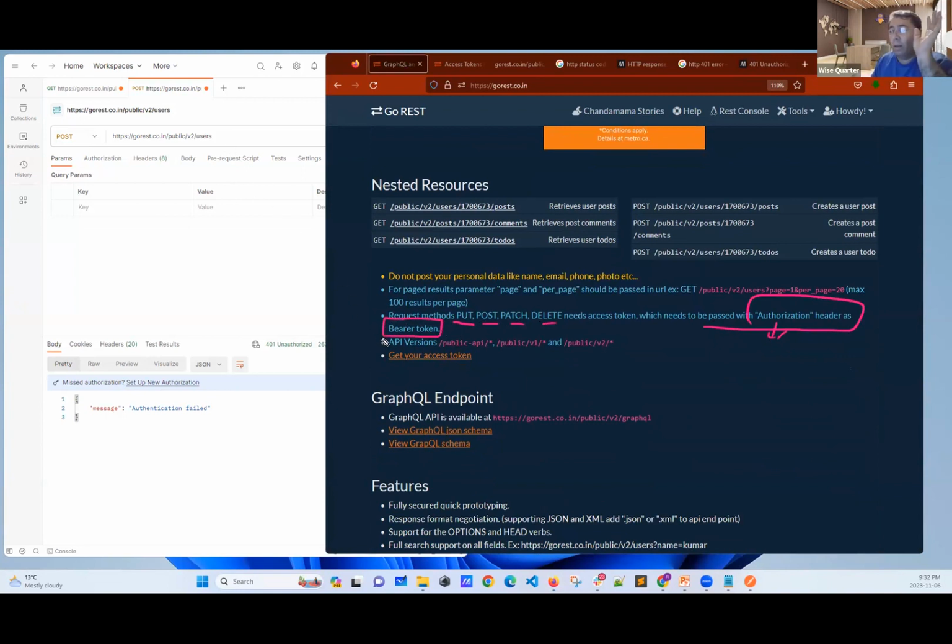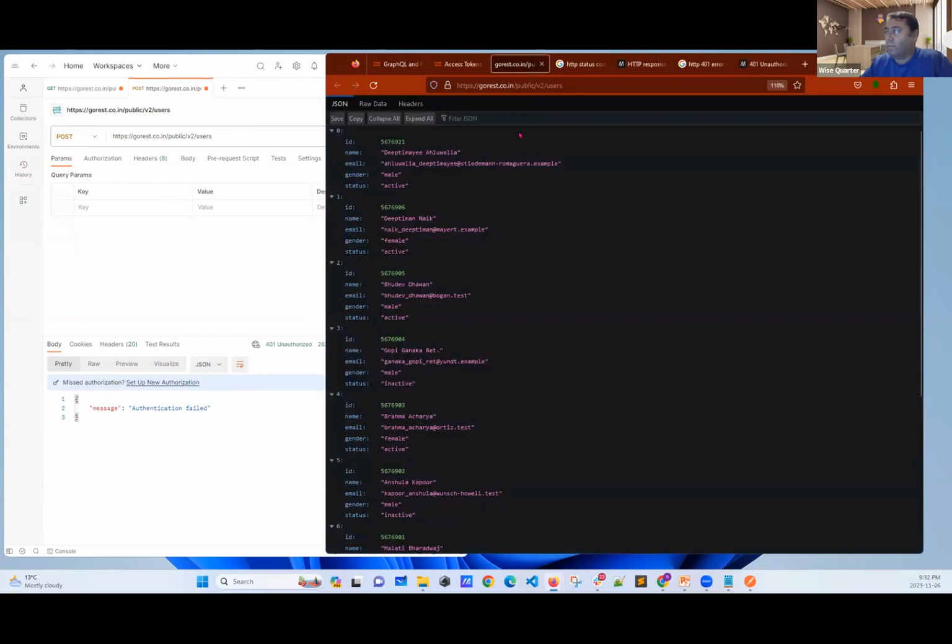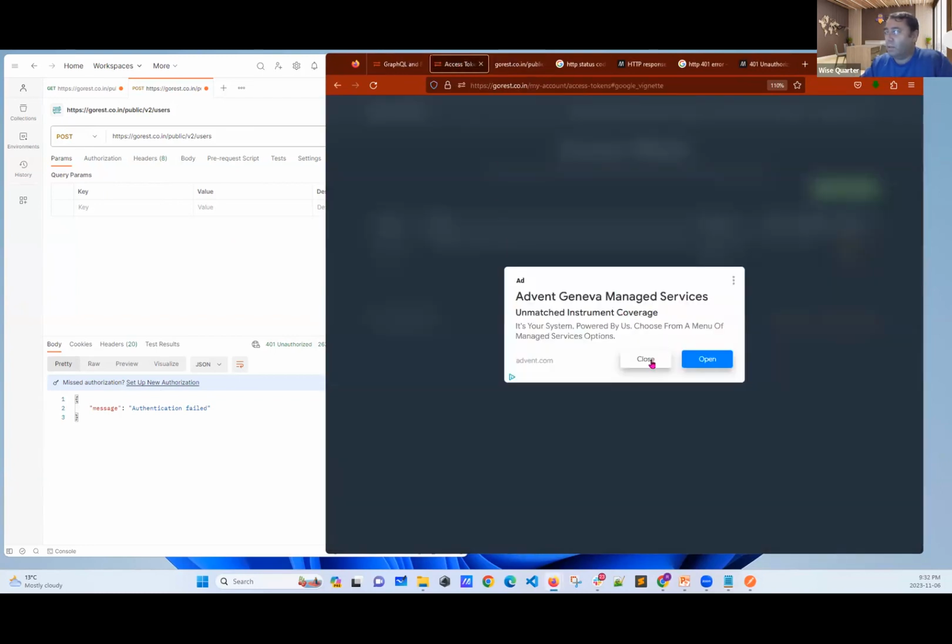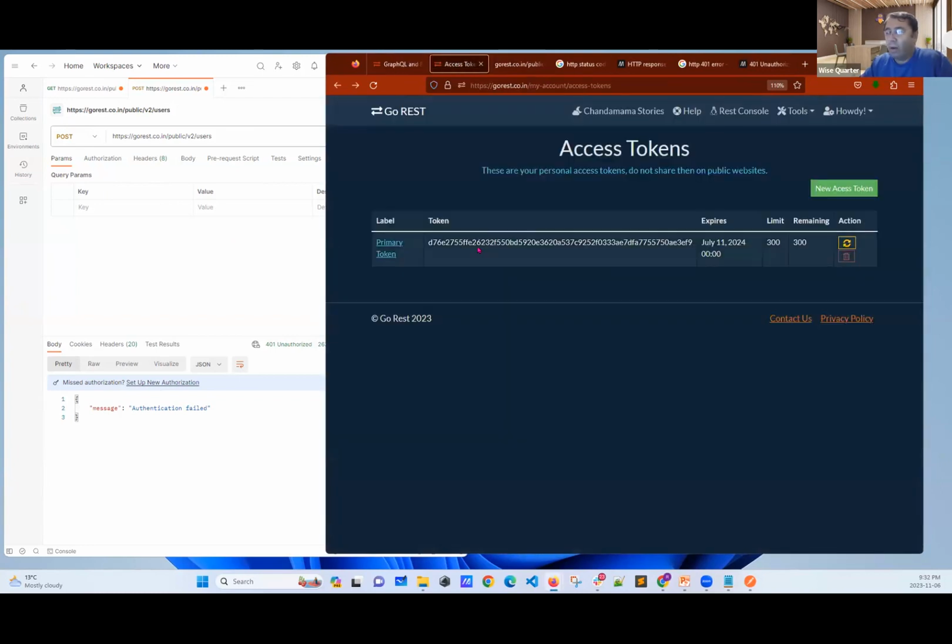First step. Then let me provide the authorization. I know they have given me the token, which is here. Now I have to pass this, right? Okay, for that, let me copy this. Copy.